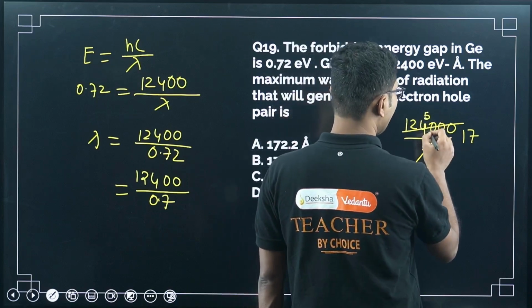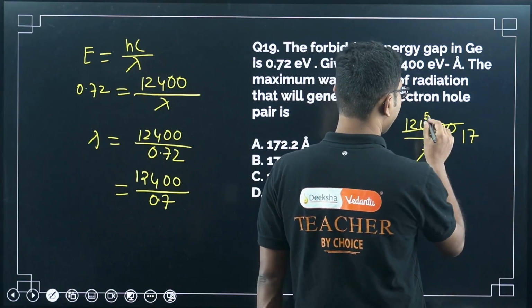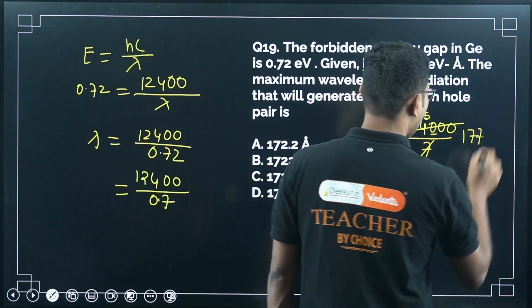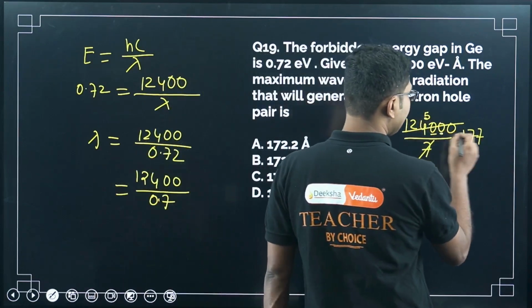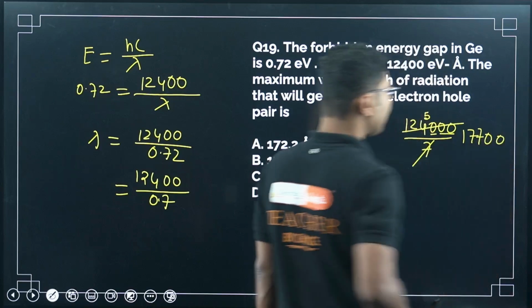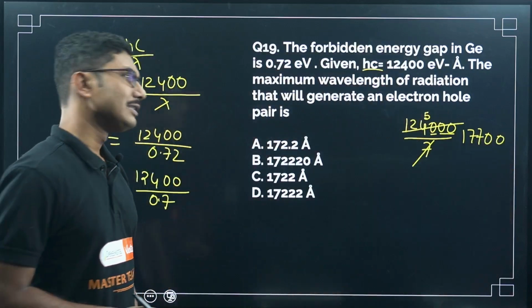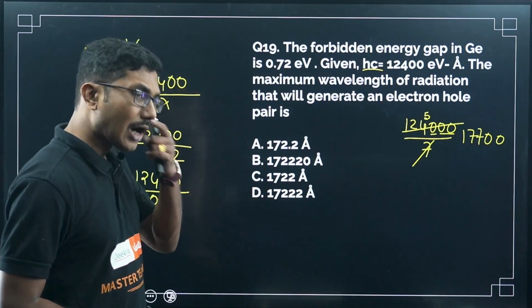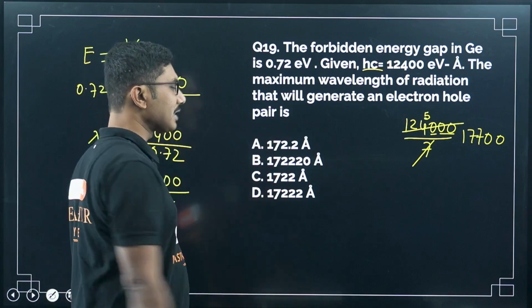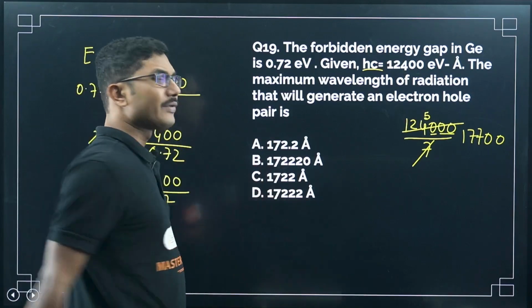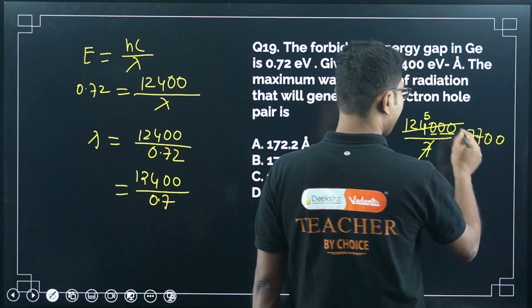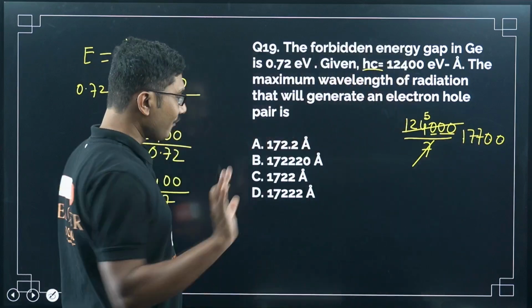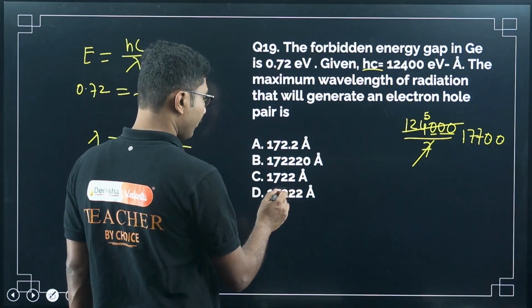So I will include this problem here. 50 means 7 7s are 49, so almost 50, and so the 50 part is done. Then there are 2 more zeros here, so I will write 17700. Now you have to count. All the options are the same, only the position of the decimal is varying. So how many digits are there? 1 2 3 4 5. So how many digits should be there? 5 digits.